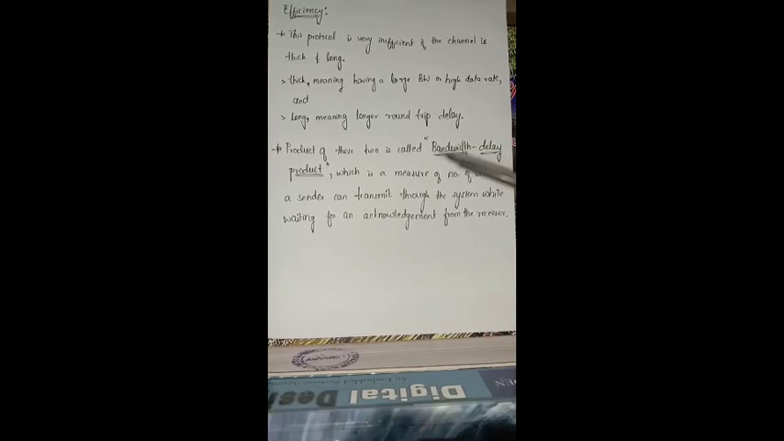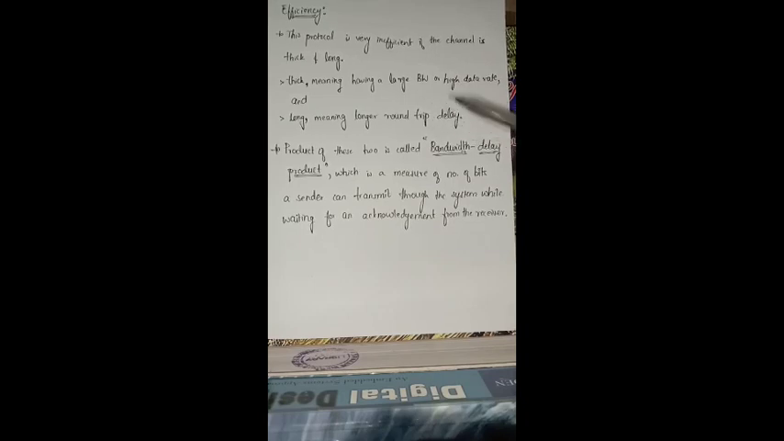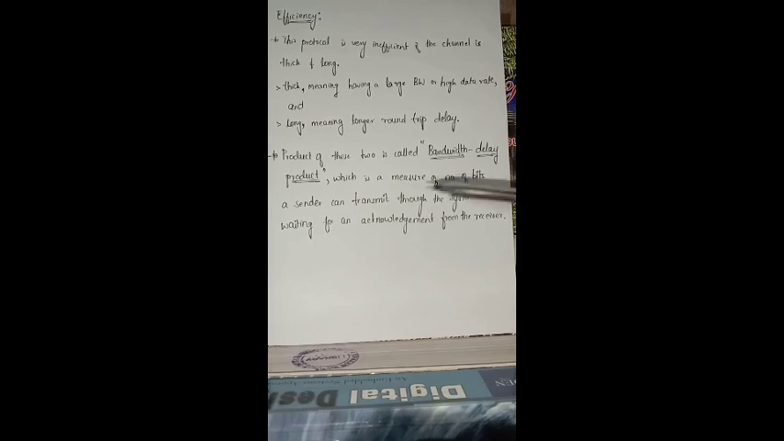Next, the product of this bandwidth and the round trip delay is called the bandwidth delay product. This bandwidth delay product is a measure of the number of bits a sender can transmit through the system while waiting for an acknowledgement from the receiver. In our case, in the stop and wait protocol, the sender cannot transmit through the system while waiting for the acknowledgement from the receiver. Hence, efficiency is less, and bandwidth delay product is also lesser.